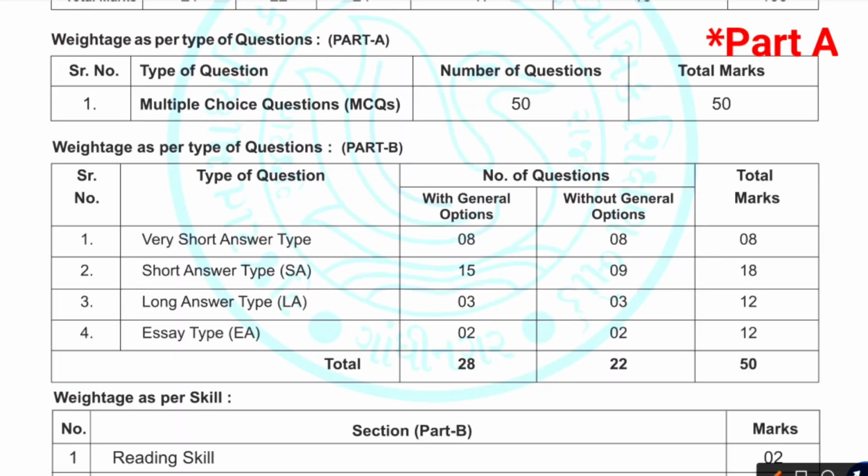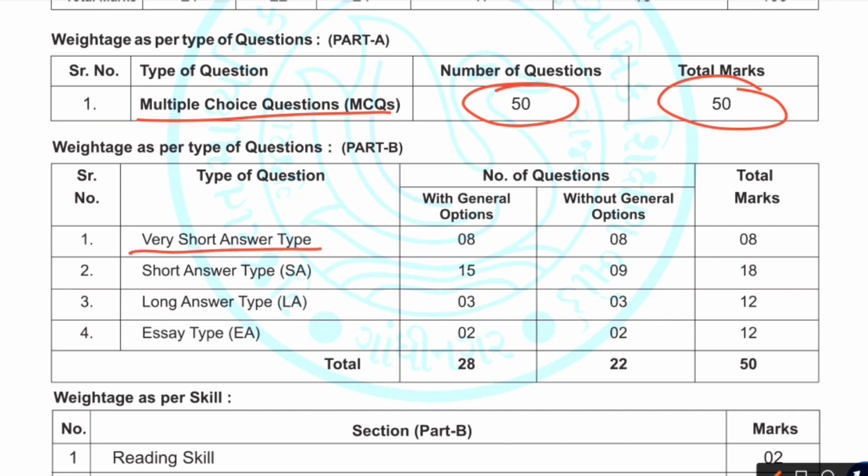In part A you are going to receive multiple choice questions, that is number of questions 50, total marks 50, as I told you just now. Then in part B you have types of questions, that is first very short answer type with general option. There will be a total of 8 and you are going to attempt 8, and those questions are going to carry 8 marks.